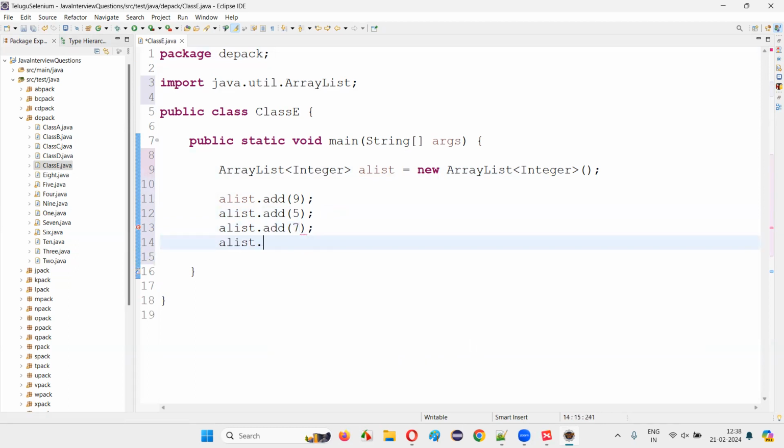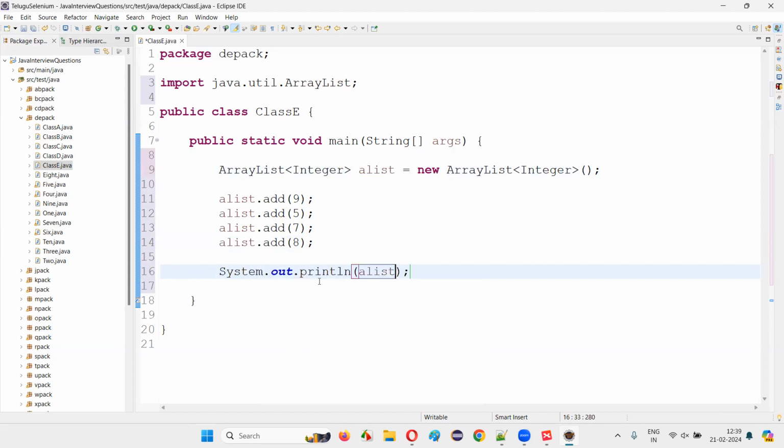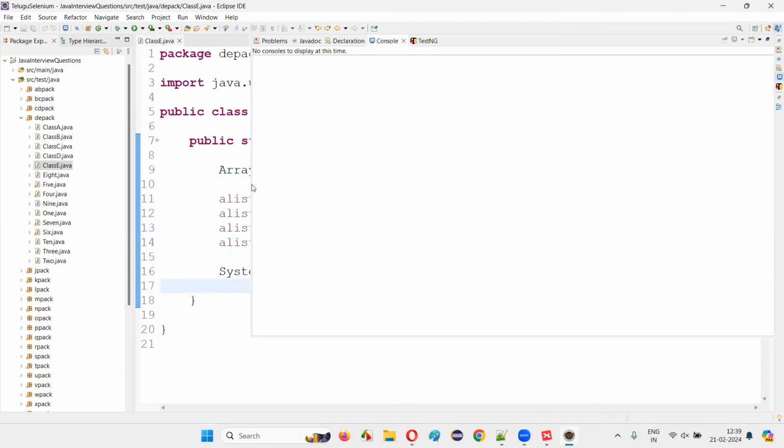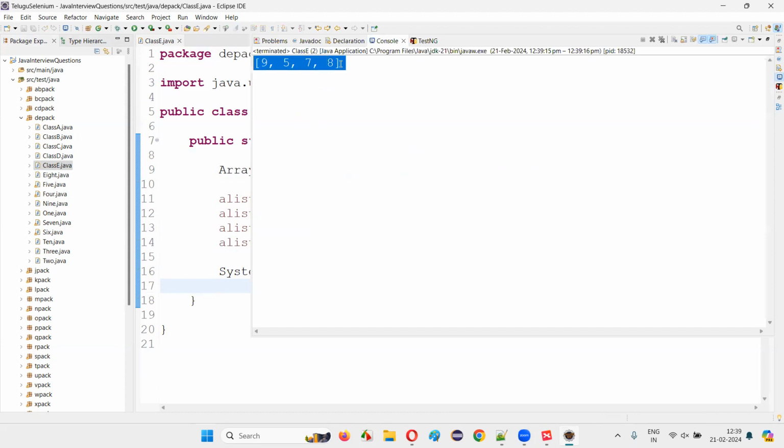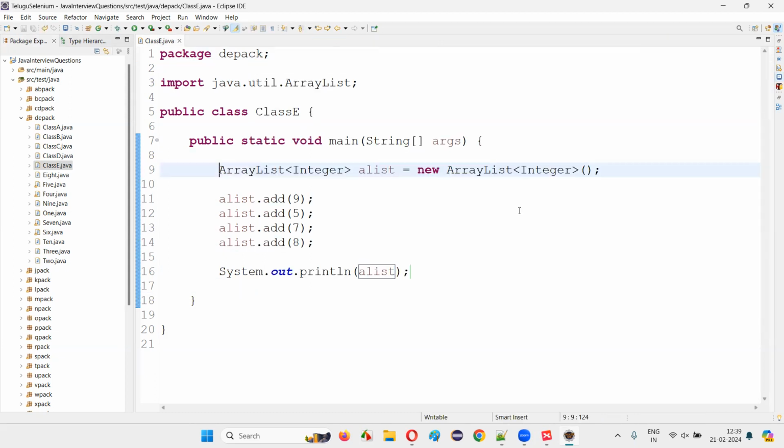I'm passing list.add of 8, like that, 4 elements. I have 4 objects that I'm adding to initialize this ArrayList. This is the normal way of initializing the ArrayList. If I print out this list and run this code, you see all these 4 objects that got initialized to the ArrayList will get printed here: 9, 5, 7, 8. Like that they will be initialized and printed.